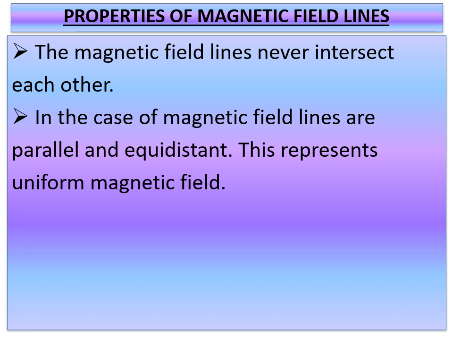So the strength means closeness, already I told. Direction means you can see the orientation of the magnetic compass at various positions around the magnetic field lines. So that gives the direction and strength. Remember, these two are the characteristics of the magnetic field lines.